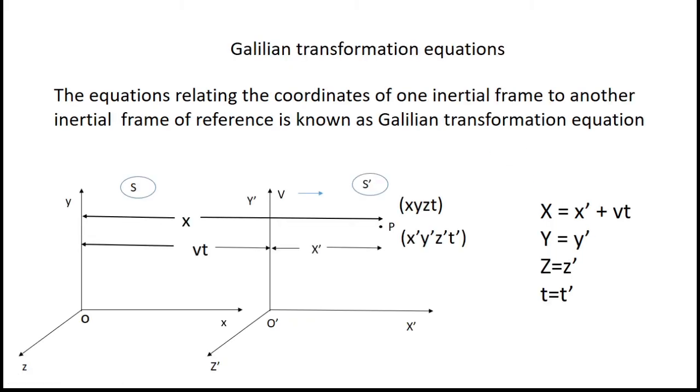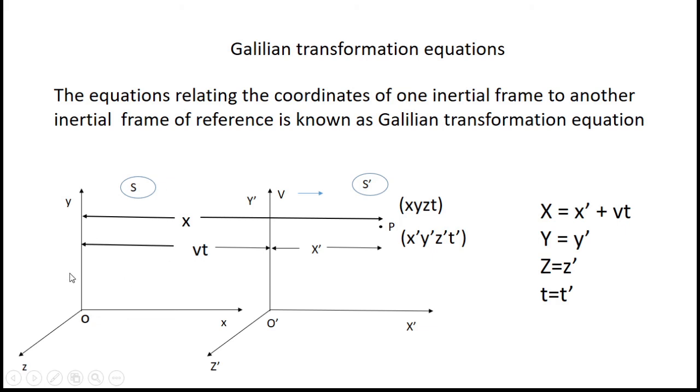Now, what are Galilean transformation equations? Of course, they relate the coordinates of two systems, but those two systems must be inertial frames. Then only the equations are called Galilean transformation equations. The equations relating the coordinates of one inertial frame to another inertial frame of reference are known as Galilean transformation equations. So here both of the systems must be inertial frames.